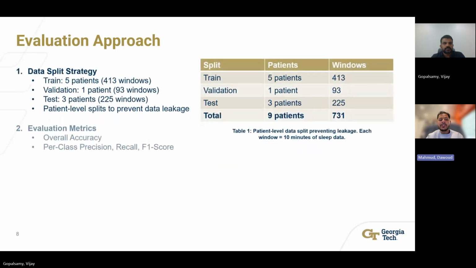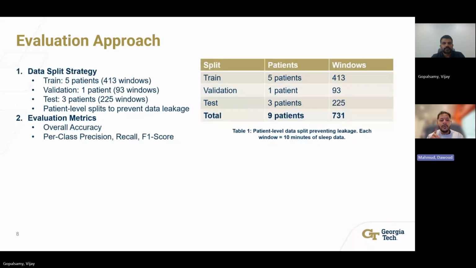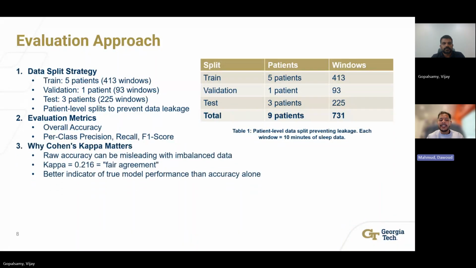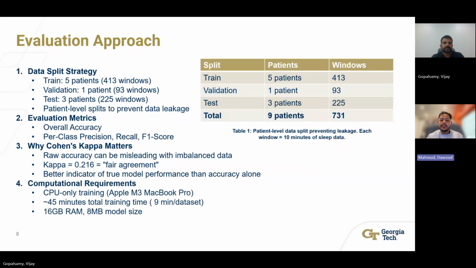For evaluation, we used patient-level splits: 5 for training, 1 for validation, and 3 for testing. The patient-level splitting prevents data leakage. The model must generalize to unseen individuals. And then we used Cohen's kappa alongside accuracy, where kappa accounts for the chance agreement.